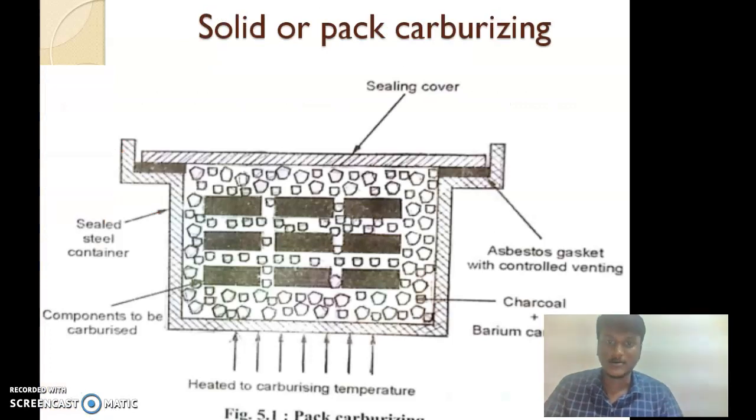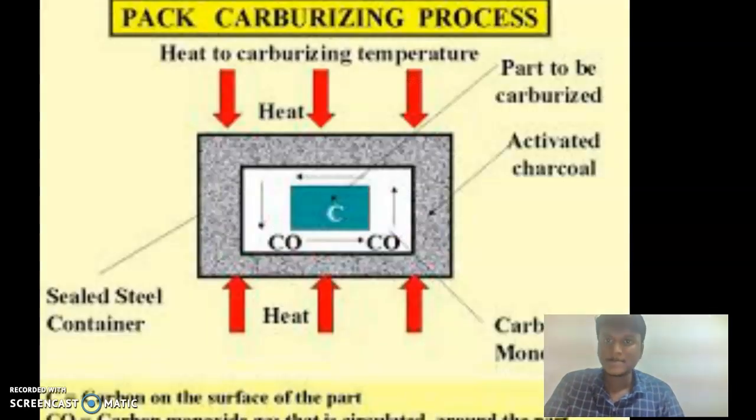And this is the setup of solid or pack carburizing, where it is sealed and the charcoal is placed over there along with barium carbonate, and heat is applied and the hardening is done over the surface.